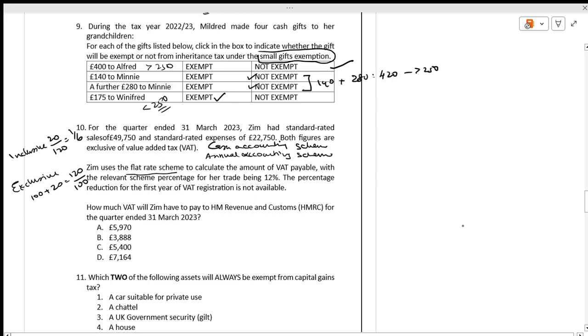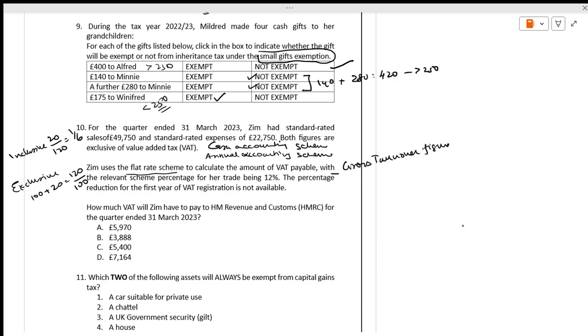What is the rule of flat rate scheme? The rule is that you have to charge on the output tax, calculated on the gross turnover figure. This is the rule of the